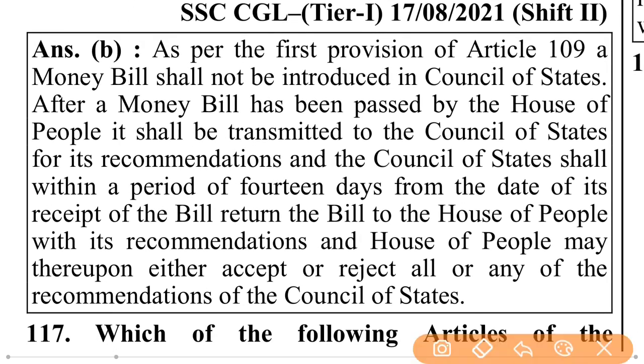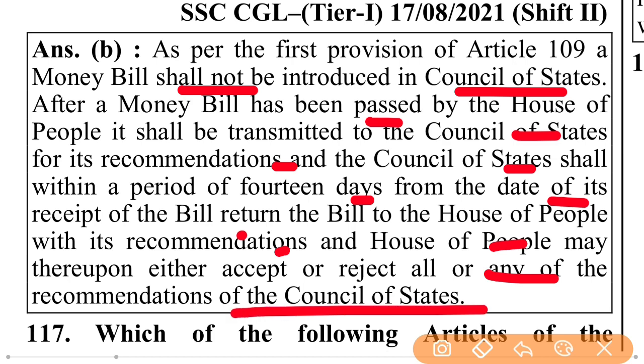As per the provision of Article 109, a money bill shall not be introduced in the Council of States. After a money bill has been passed by the House of the People, it shall be transmitted to the Council of States for its recommendation, and the Council of States shall, within a period of 14 days from the date of its receipt of the bill, return the bill to the House of the People with its recommendation, and the House of the People may thereupon either accept or reject all or any of the recommendations of the Council of States.